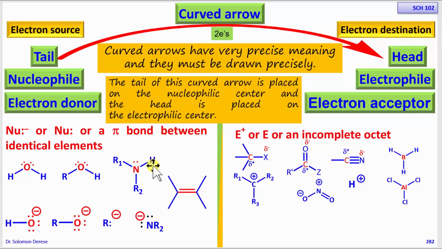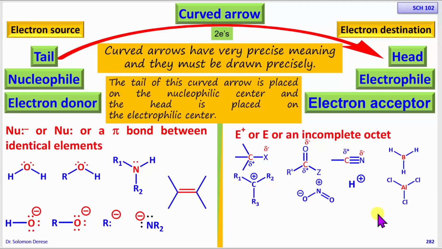So the electrons that are going to be donated by the nucleophile will land on this carbon, from here to this carbon, from here to that carbon, from here to the hydrogen, from here to this carbon, etc., from here to this nitrogen that is positively charged.